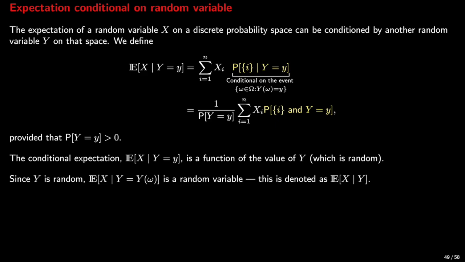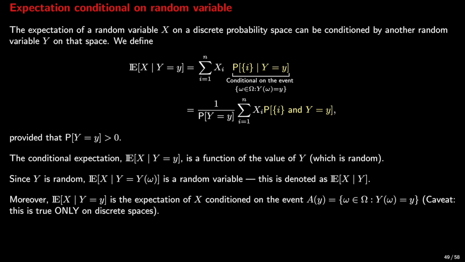So this notation implies that a particular random experiment has not been conducted, so the die has not been rolled yet. Lastly, note that the expectation of X conditioned on the fact that Y uppercase is equal to the value y lowercase is essentially the expectation of X conditioned on the event A(y). So this is like a function that you pass a value y and returns an event, a set. So this is the set of all ω such that Y(ω) is equal to y lowercase.